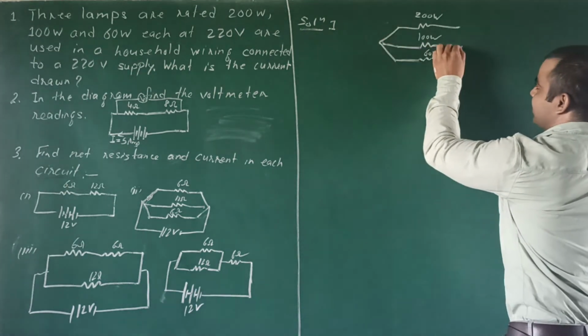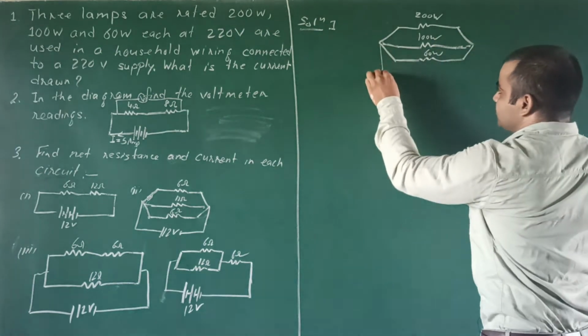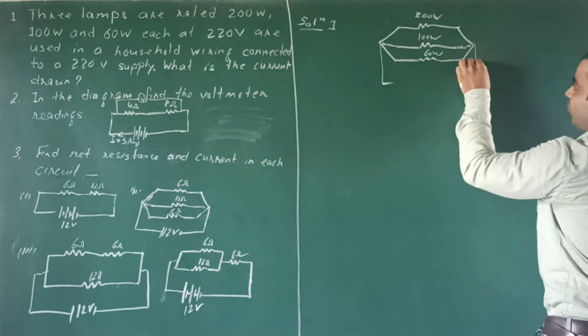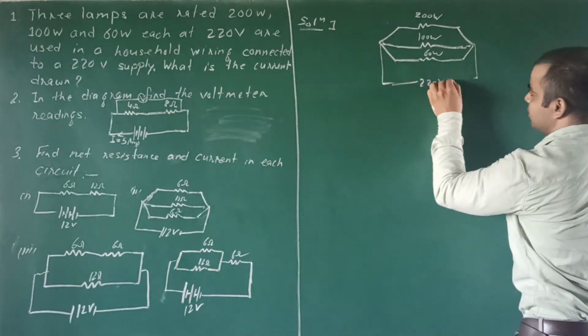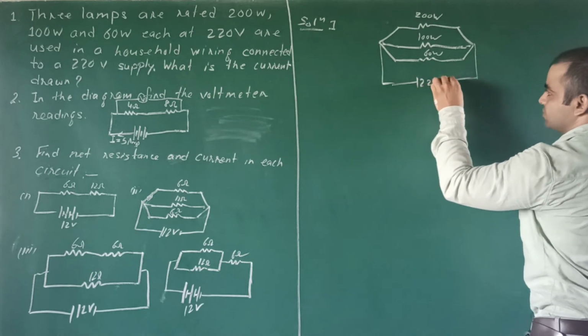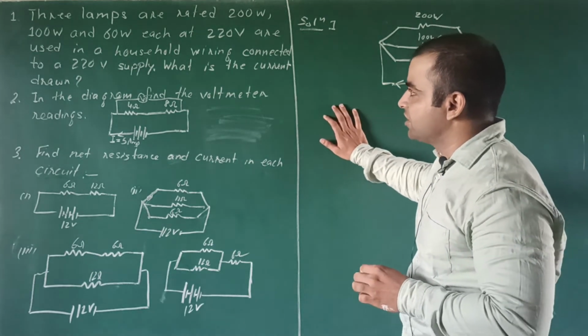All are connected in parallel and connected with a supply of 220 volt. It is given in the question. What is the current drawn?